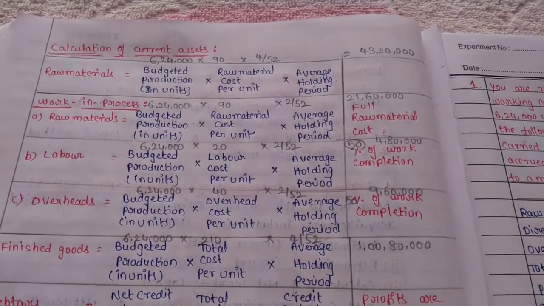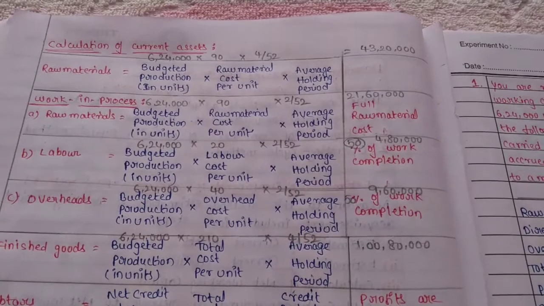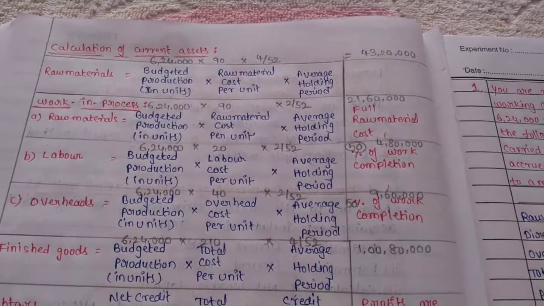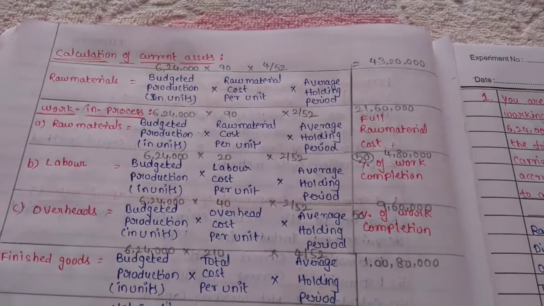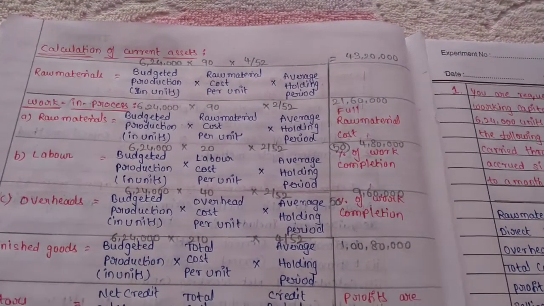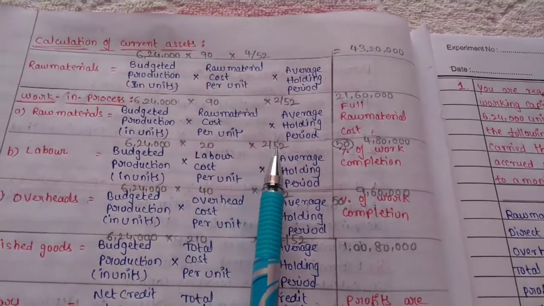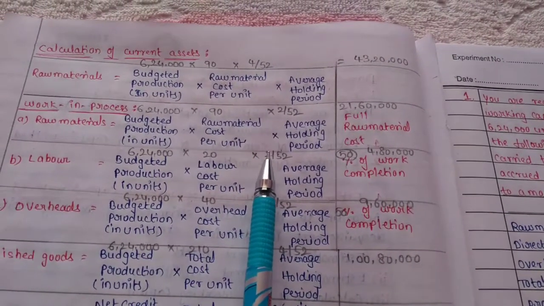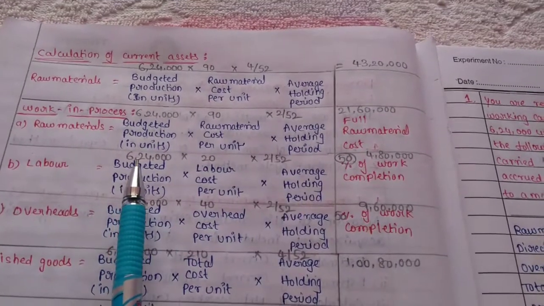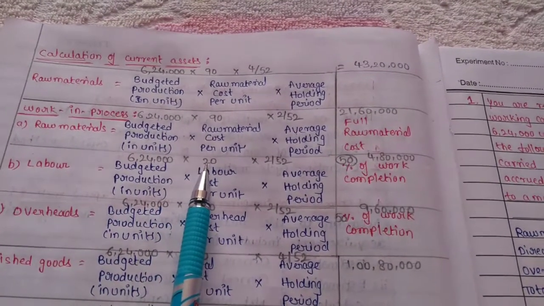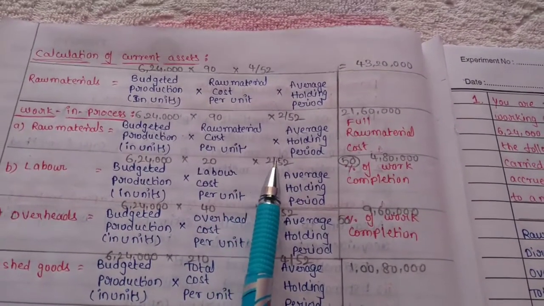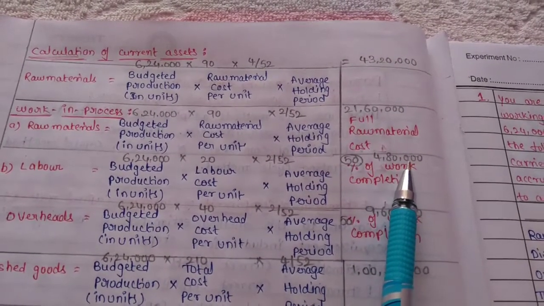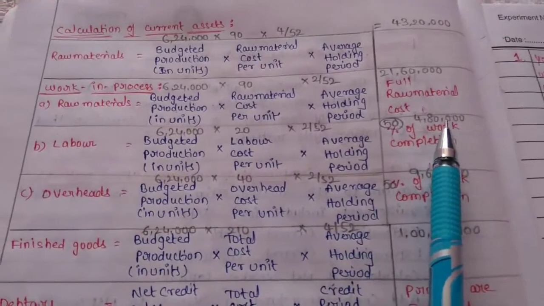The 50% of labor cost is 20 rupees, because the labor cost given is 40. So 20 into 2 divided by 52, the average holding period being half a month. That means 6,24,000 into 20 into 2 divided by 52, the amount will be 4,80,000. So that is the amount of labor.